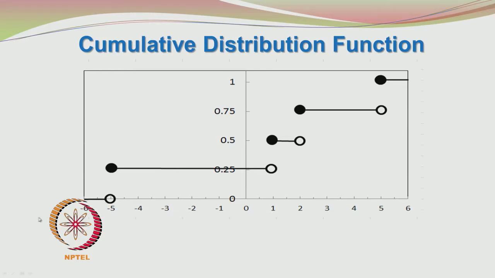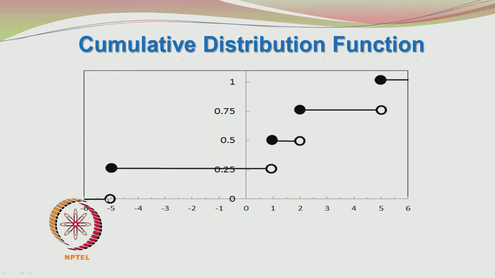At x equal to -5, it takes the value 0.25 and continues to take that value until it reaches 1, and once it has reached 1, it jumps to 0.5. So, this is the cumulative distribution function having a value of 0, and at -5 there is a discontinuity.